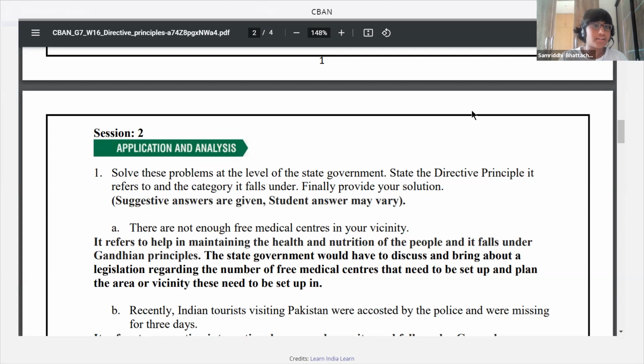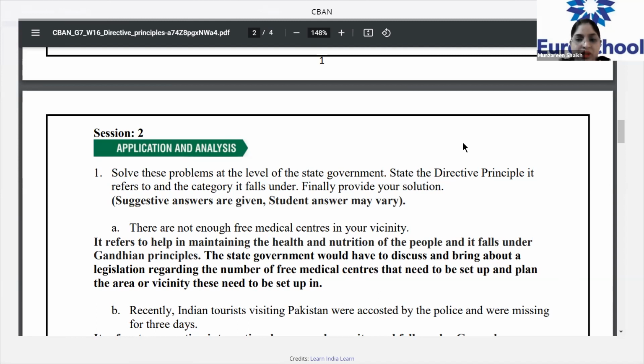Ma'am, we can ask the government or the nearby municipal corporation to make more free medical centers in our locality. Ma'am, we have to discuss it and bring it up, as that is a necessity and it falls under Gandhian principles. Right.